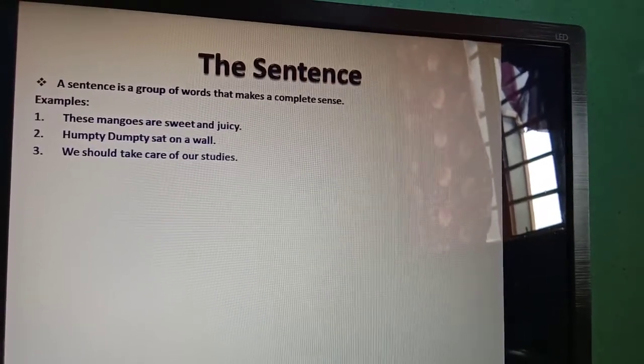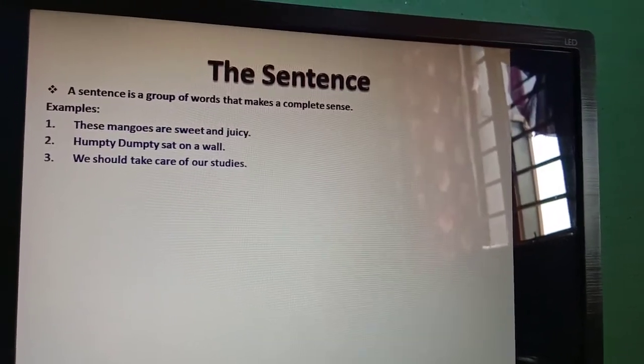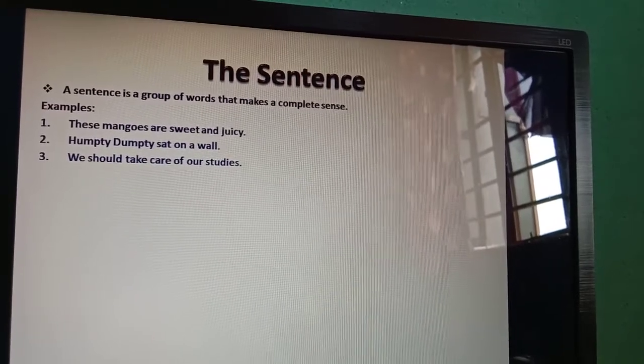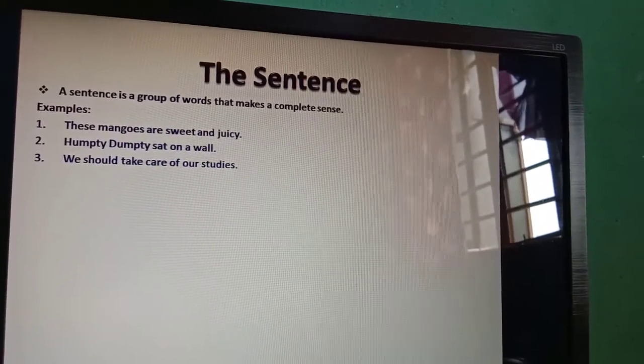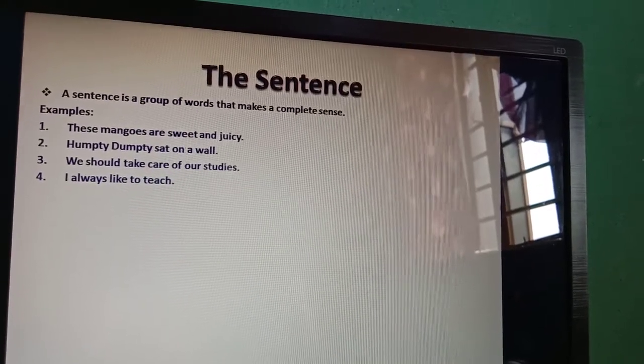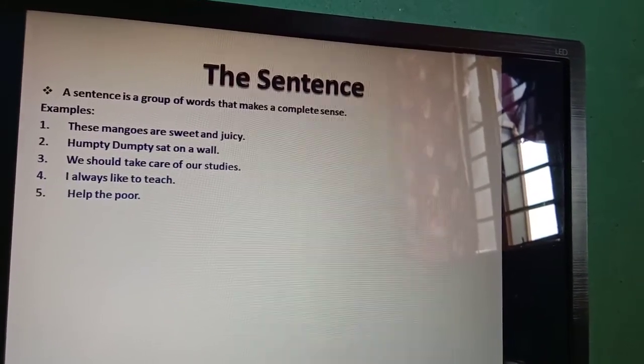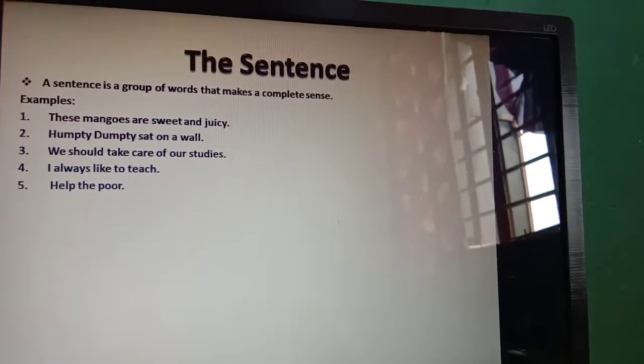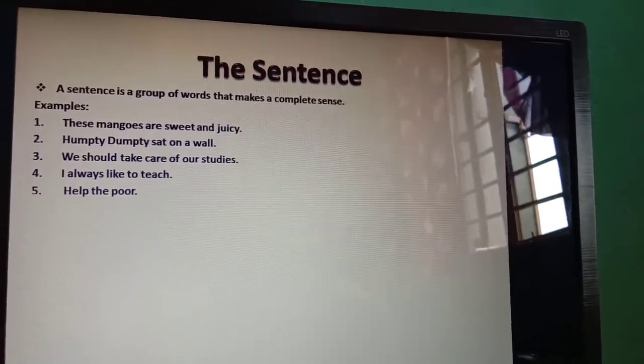These mangoes are sweet and juicy. Humpty Dumpty sat on a wall. We should take care of our studies. I always like to teach and help the poor. So these all are sentences.